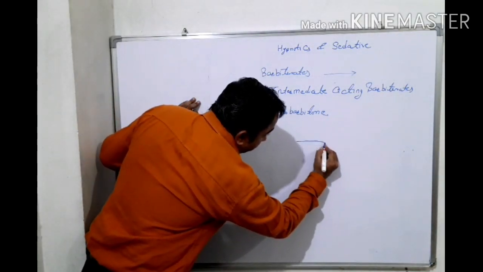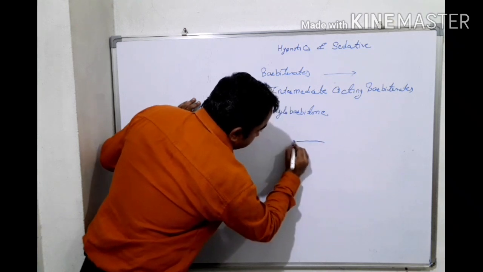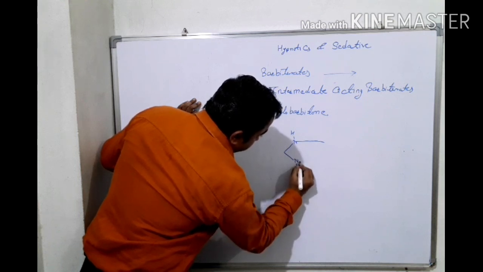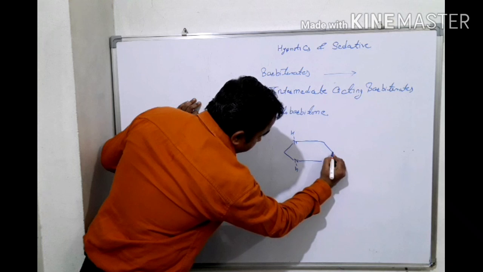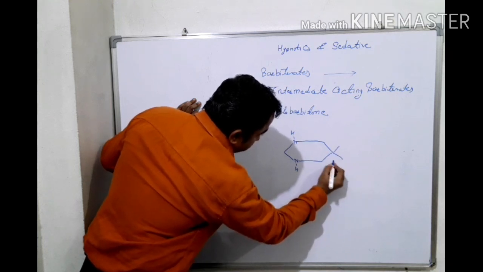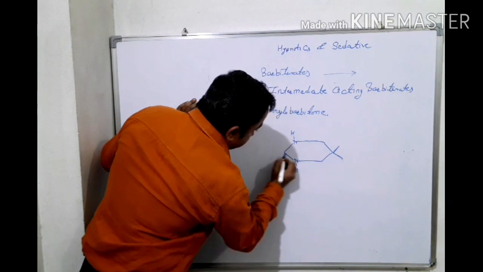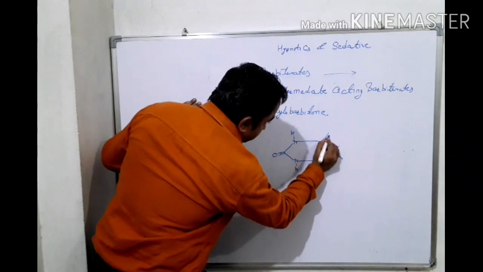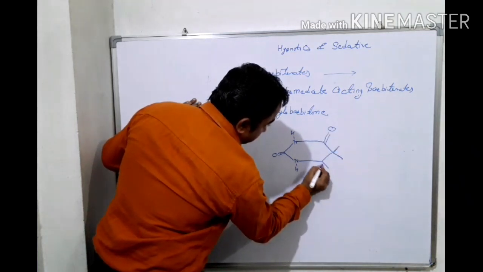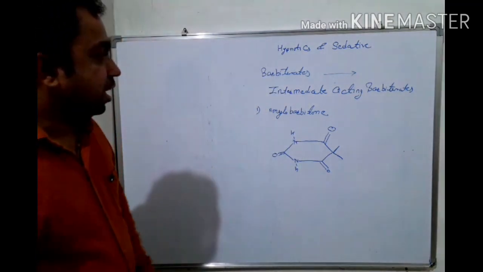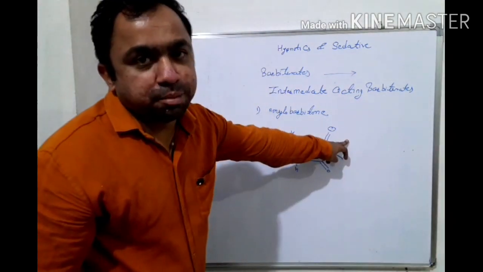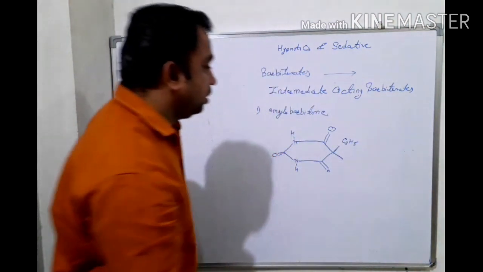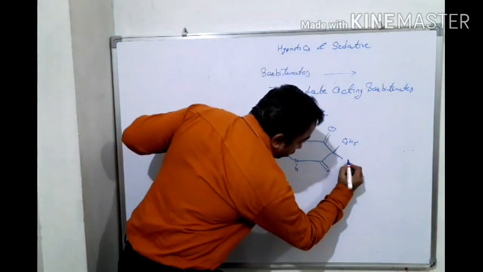On the 5 number carbon atom we can see here is a C2H5 ethyl group, and at the 5 number carbon atom it is also an isopentyl group.